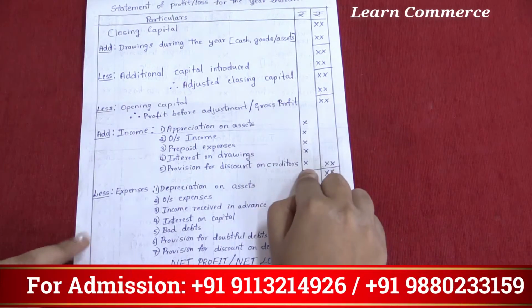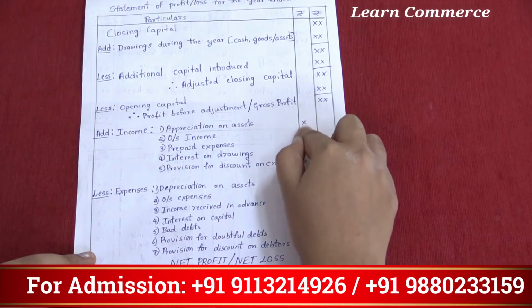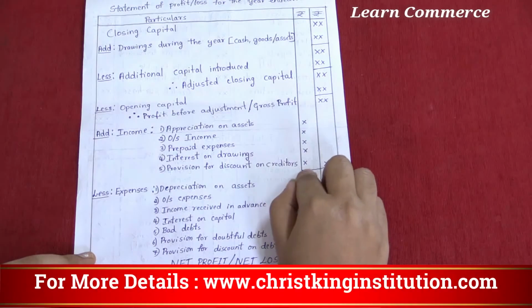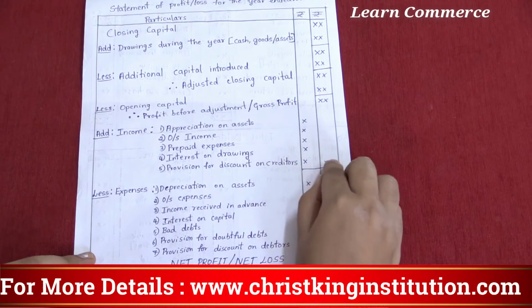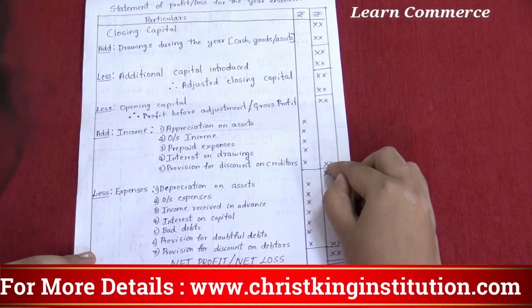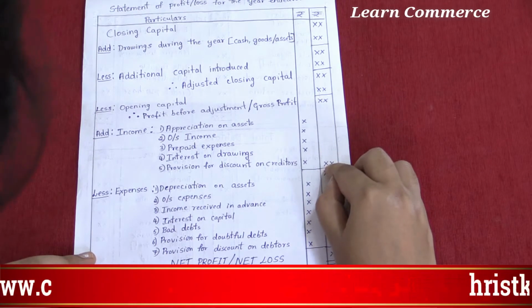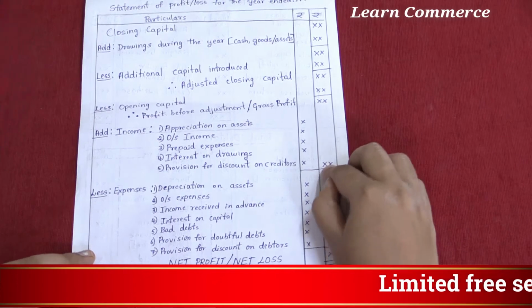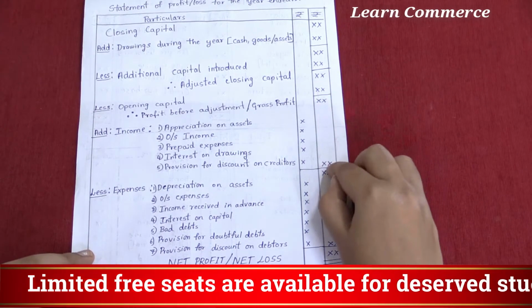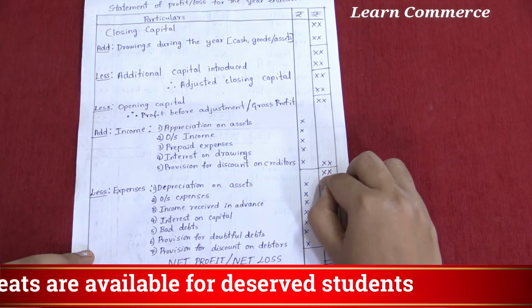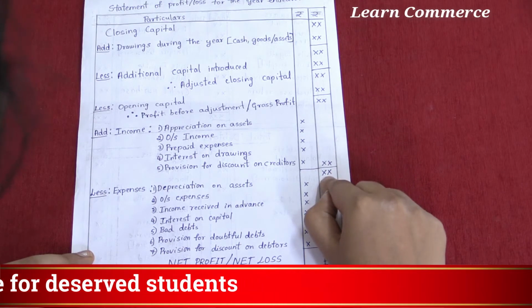Make a total of all the incomes in the inner column and write the total in the outer column. Add this income amount to the gross profit, you get one amount, write it here.